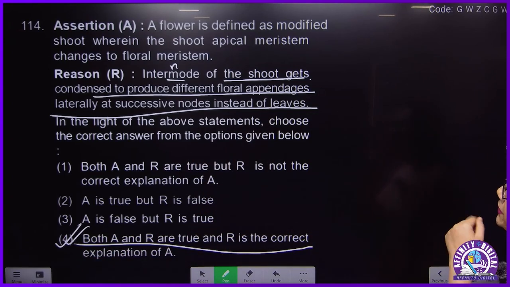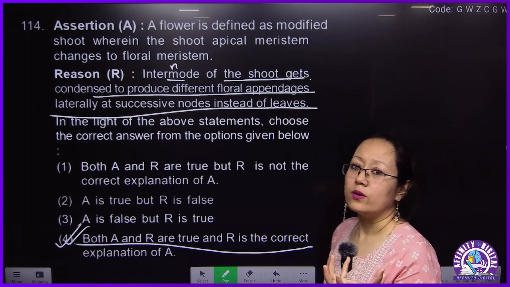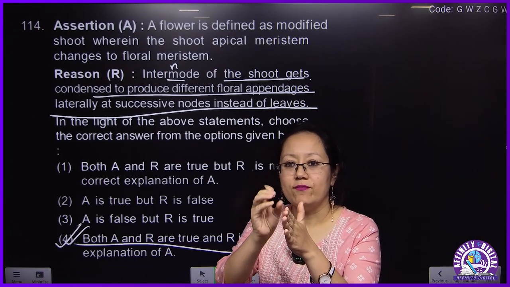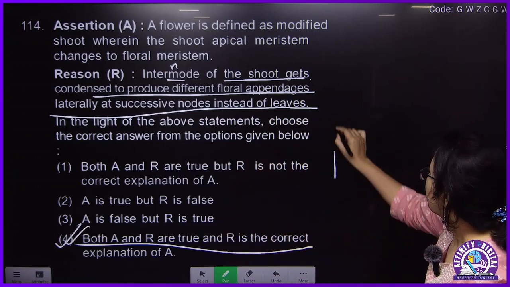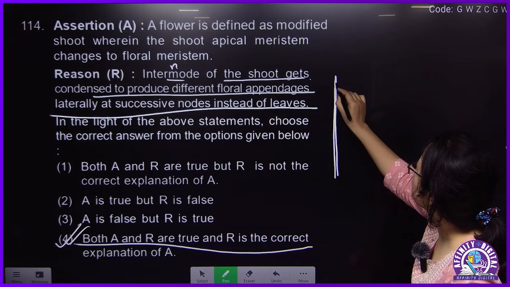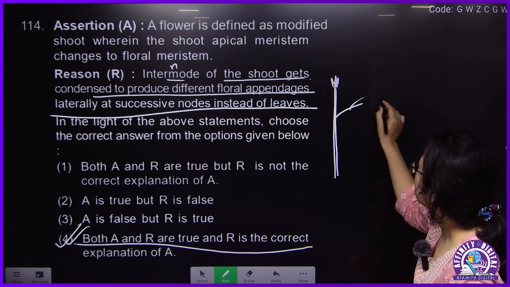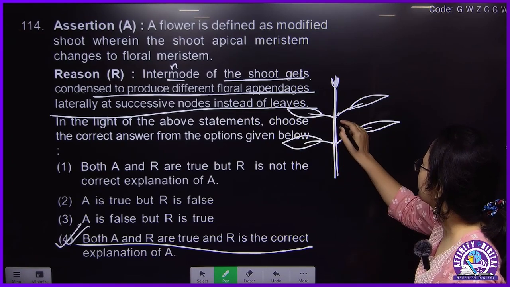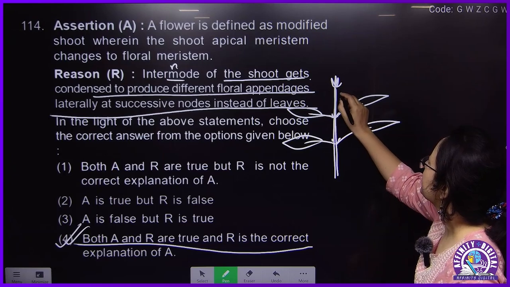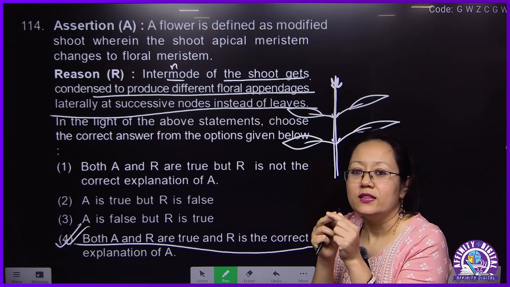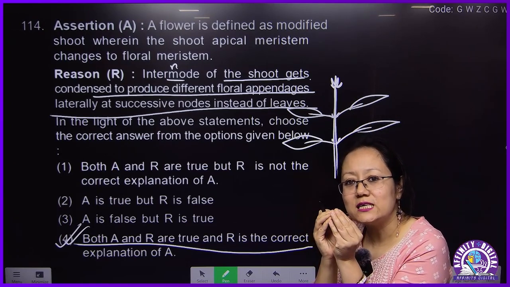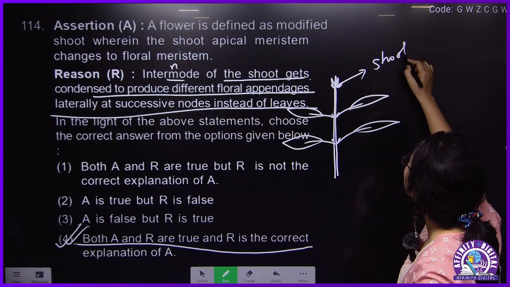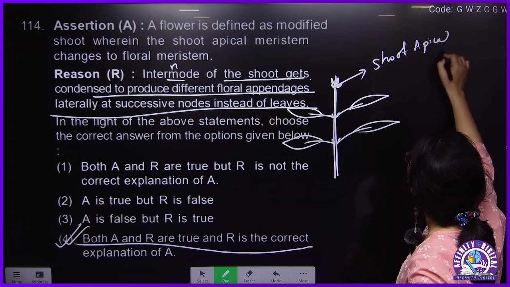How? See here, imagine any kind of flower. In the beginning, the plant will have vegetative growth. They will have, in the terminal end, a shoot apical meristem like this. They will have leaves arranged like this, and here the young leaves are present. That young leaf cluster at the terminal end, what is it called? This is called the shoot apical meristem.